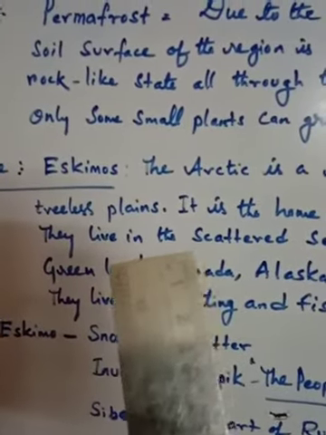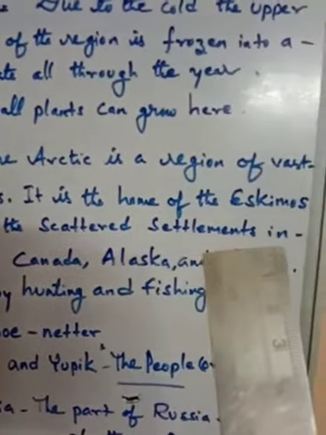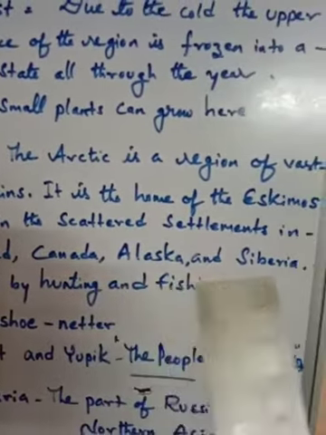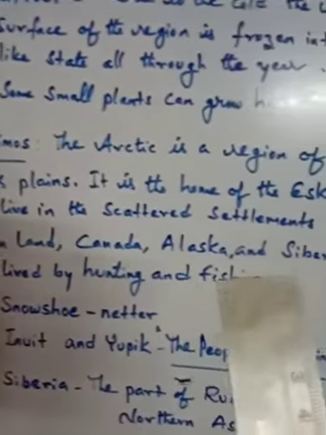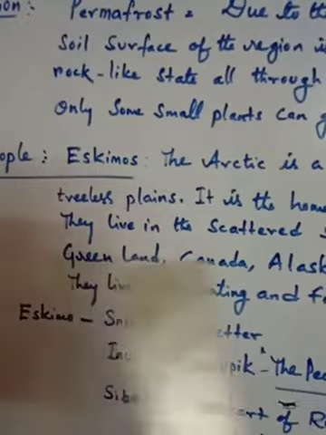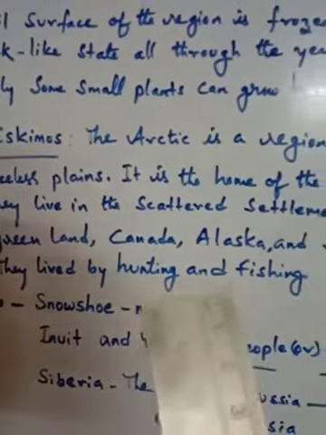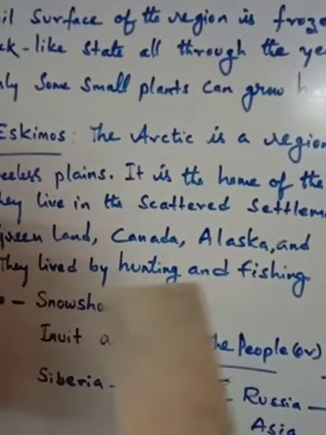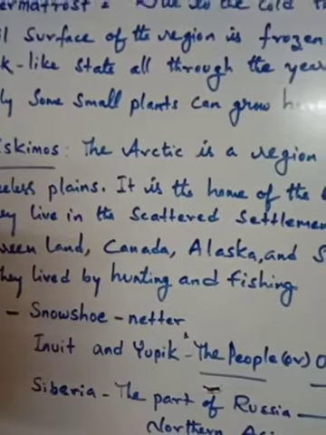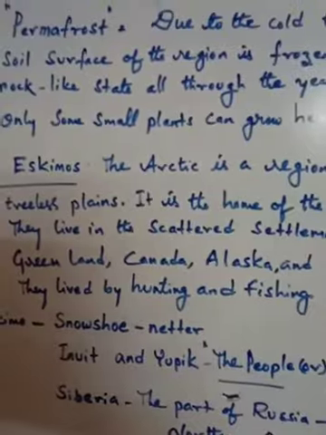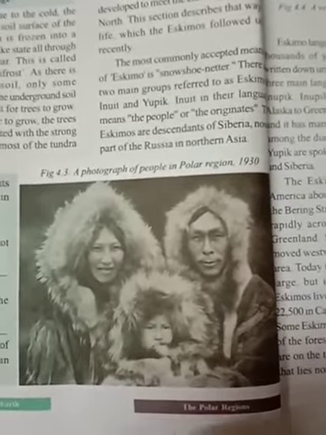They live in scattered settlements in Greenland, Canada, Alaska, and Siberia. In these areas we see some kind of people, like the Eskimos. They live by hunting and fishing. Hunting and fishing are common habitual things for the Eskimos. Look, children, these are Eskimos. These people we call Eskimos.